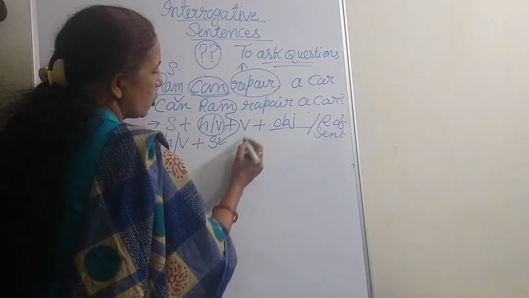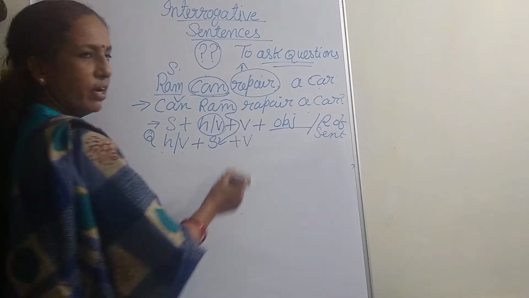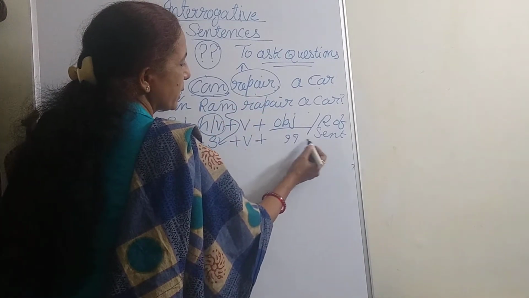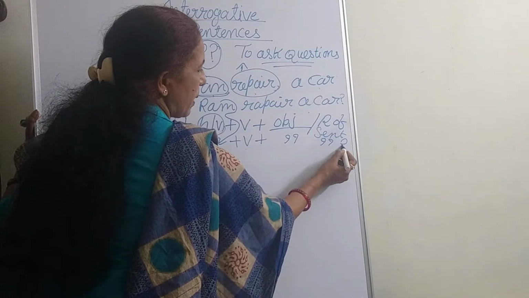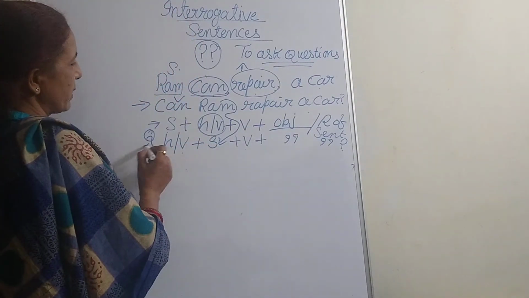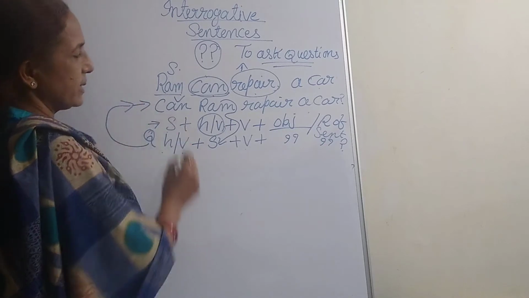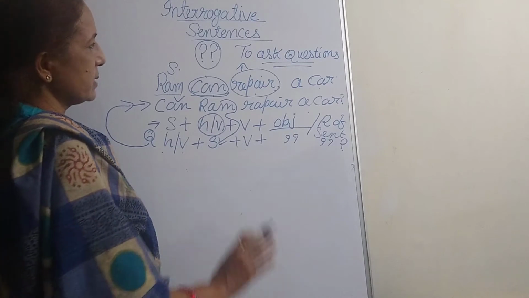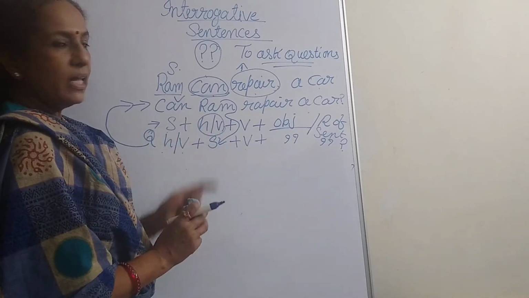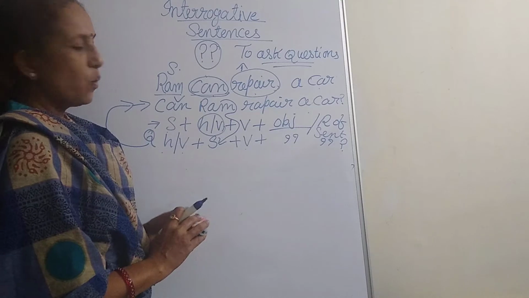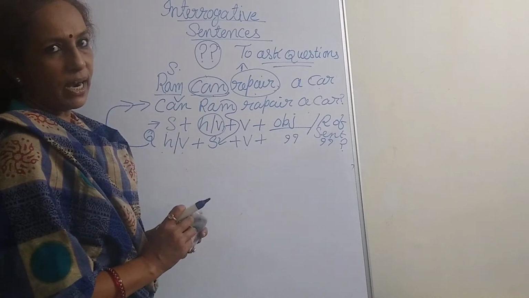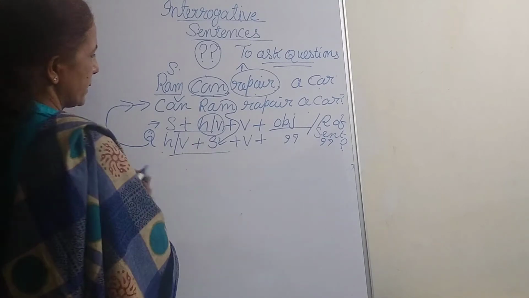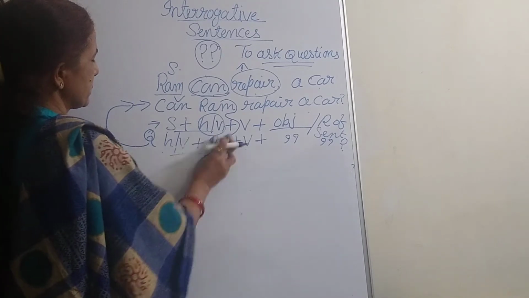Then comes the normal verb, the original verb which we have used, that is repair, plus the object, or the rest part of the sentence. So our question turns out to be: Can Ram repair a car? Right? So this is the structure of any interrogative sentence where the helping verbs are used. This structure you have got to remember. Let us see with other helping verbs.